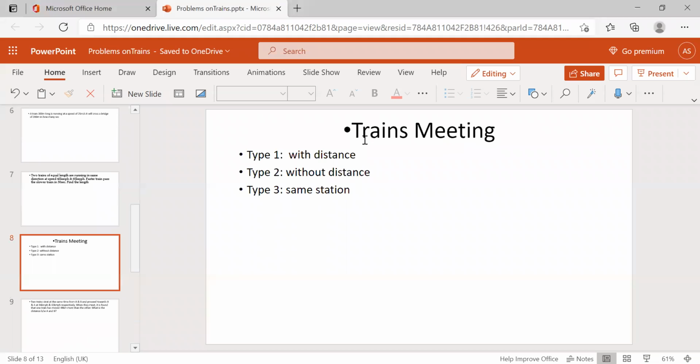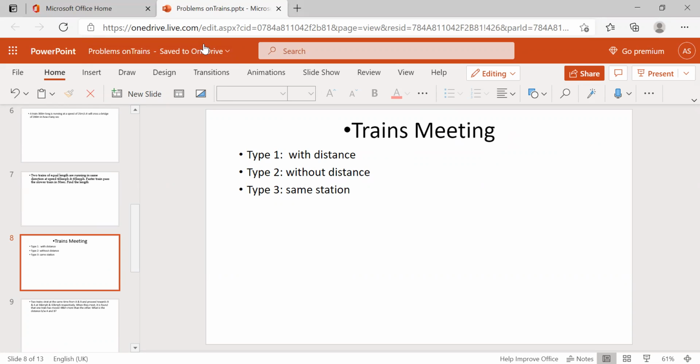So what are the types of these? Trains meeting. When a train will meet another train, there are three types of meeting. Here, first type, in the problem they will give the distance.